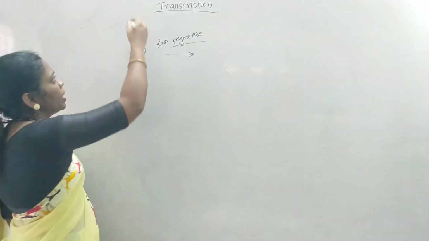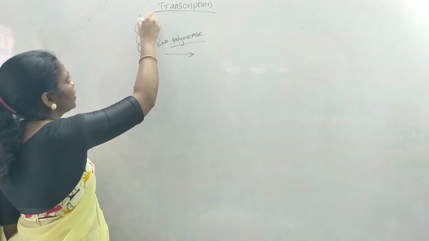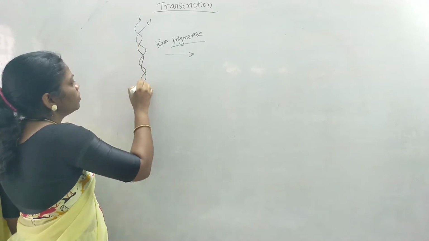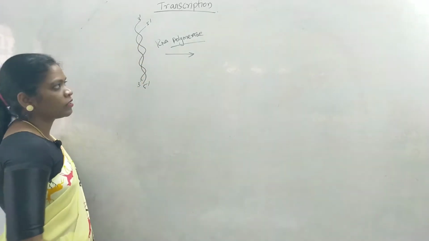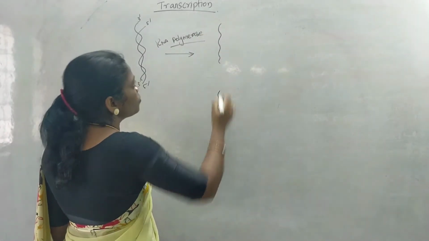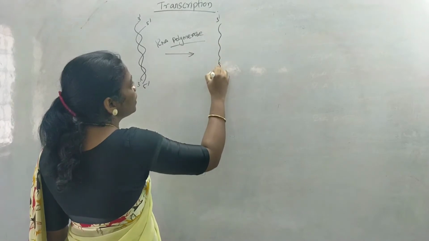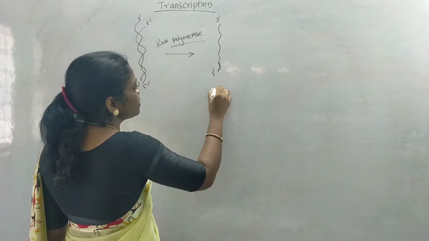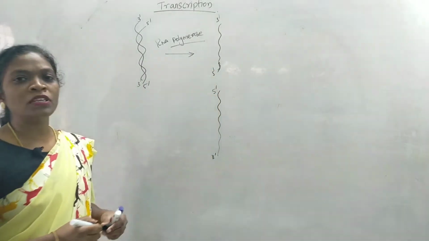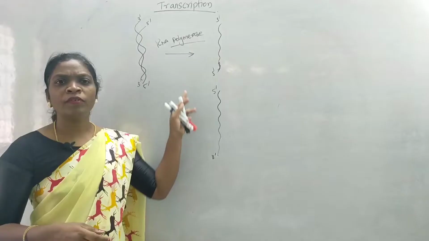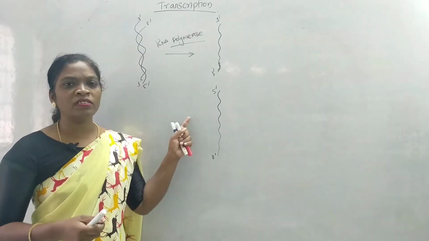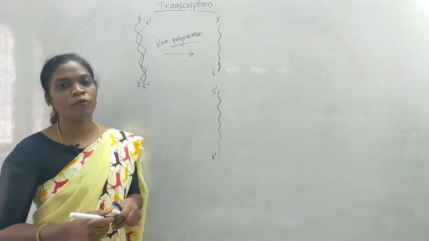As we all know, the polarity. So one strand runs from 3' to 5' direction, the other runs from 5' to 3' direction. We have separated the DNA strands by using RNA polymerase enzyme. So which strand does the mRNA have to copy the information from? We'll just see which strand is going to code the information.